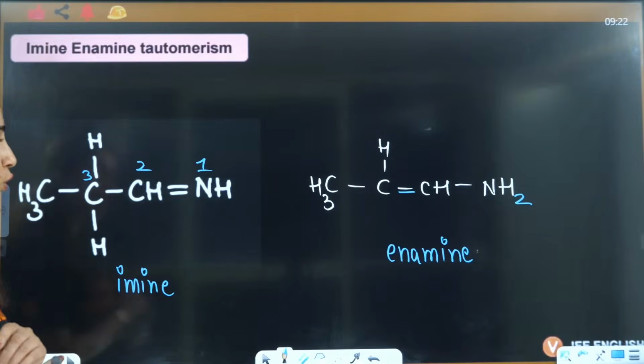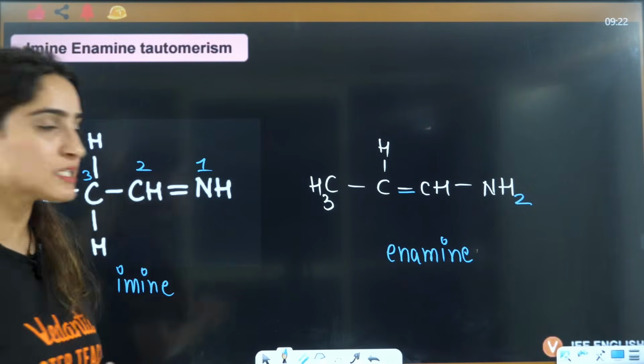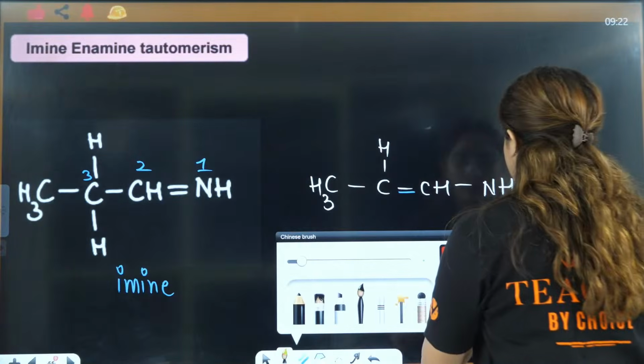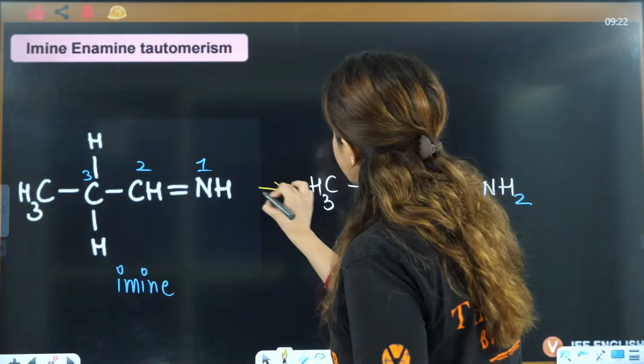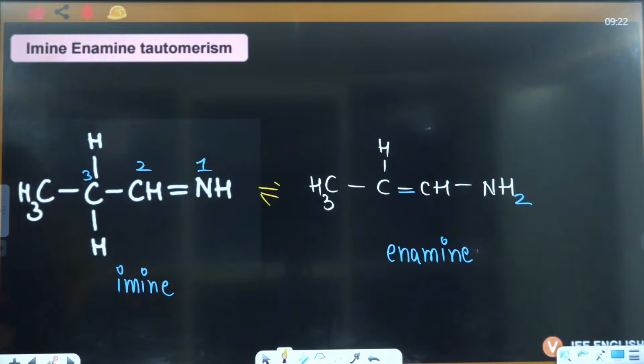Like you have enol, similarly you have enamine, and here it is imine. Like you have ketone, double bond O, right? Similarly you have imine, right? Okay, everybody, do let me know if that is clear. This is the tautomerism here, right? Okay, everyone, right?